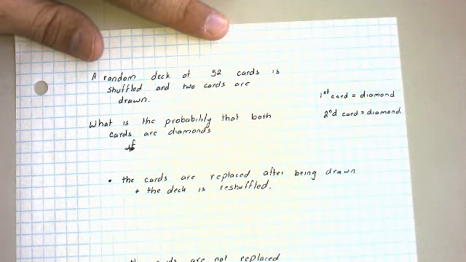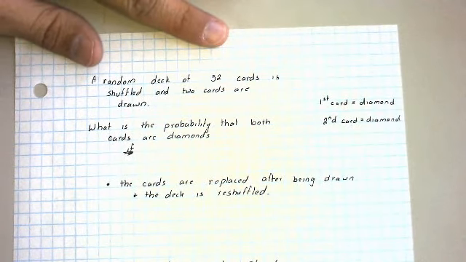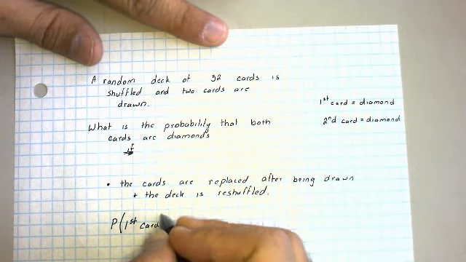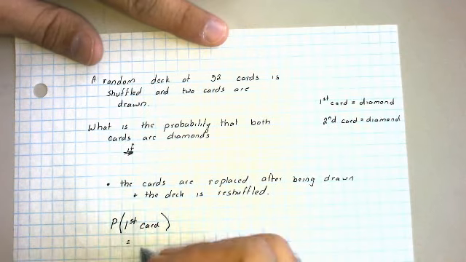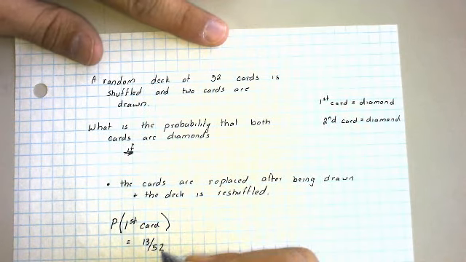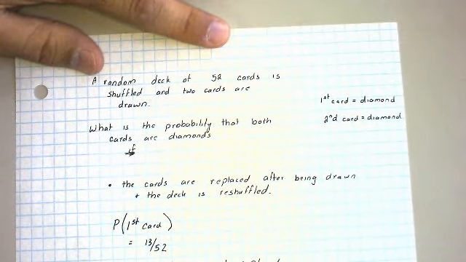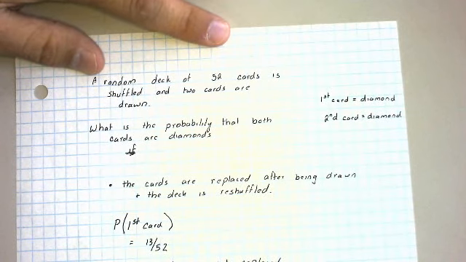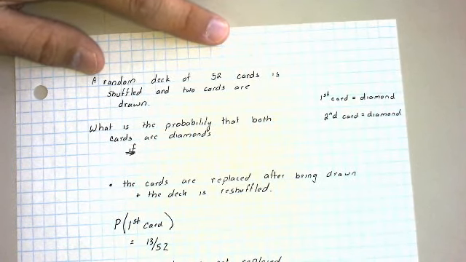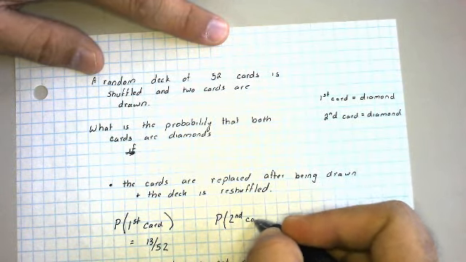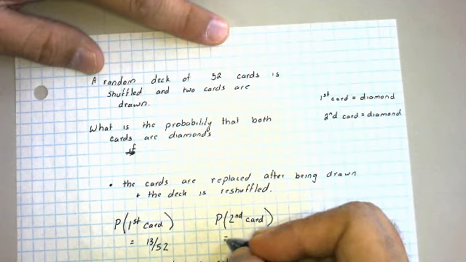For example, if the cards are replaced after being drawn and the deck is reshuffled, then the probability that the first card is a diamond would equal 13 out of 52, because there are 52 cards in the deck and 13 of which are diamonds. Now, if that card is then replaced and the deck is reshuffled, the probability that the second card is a diamond would still equal 13 out of 52.